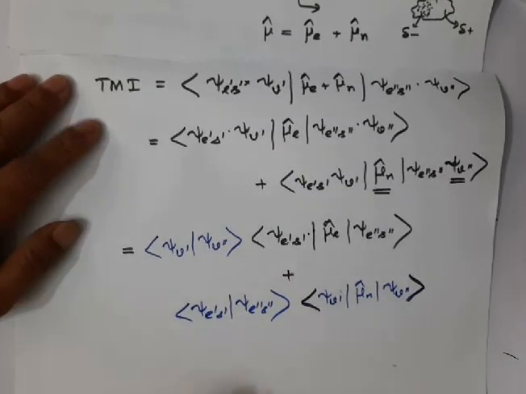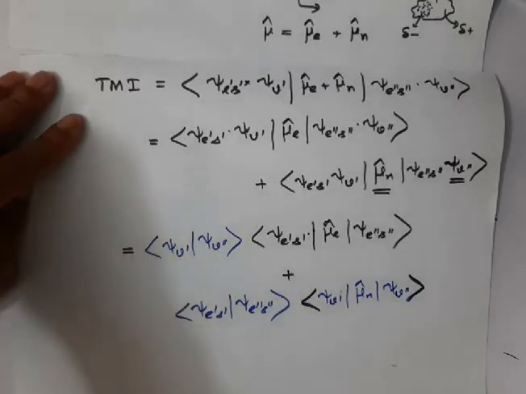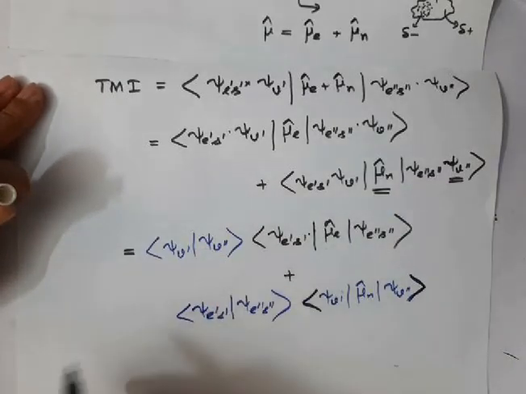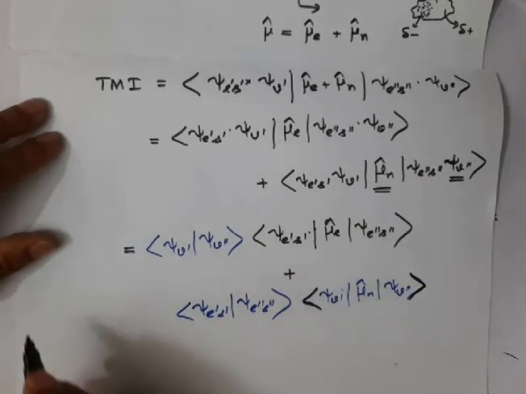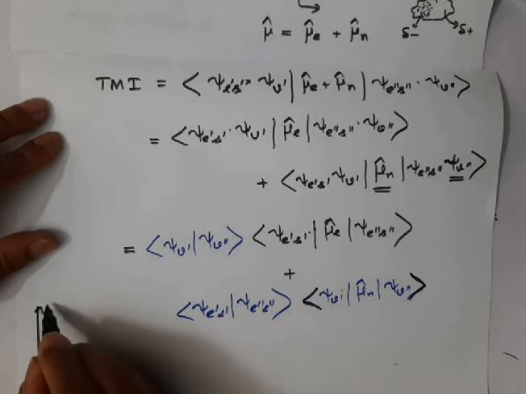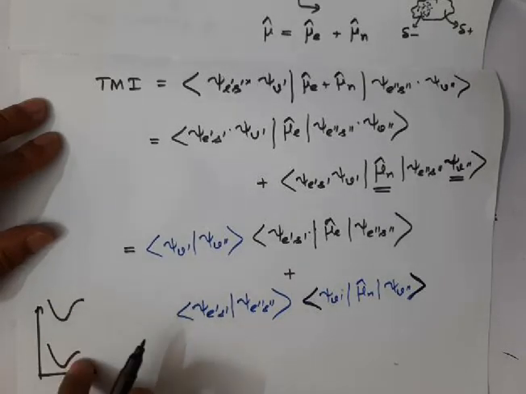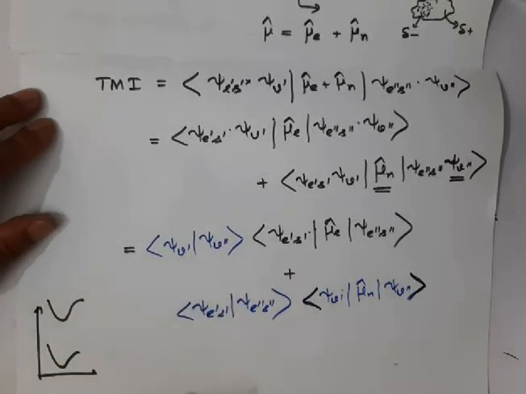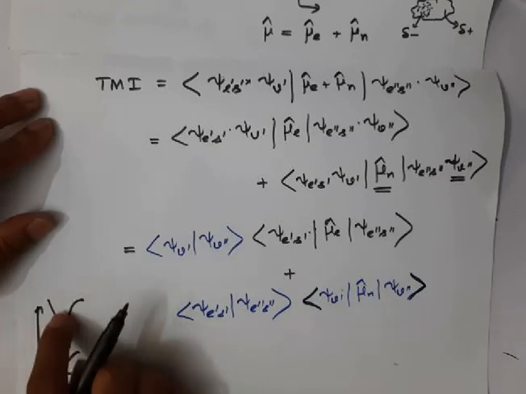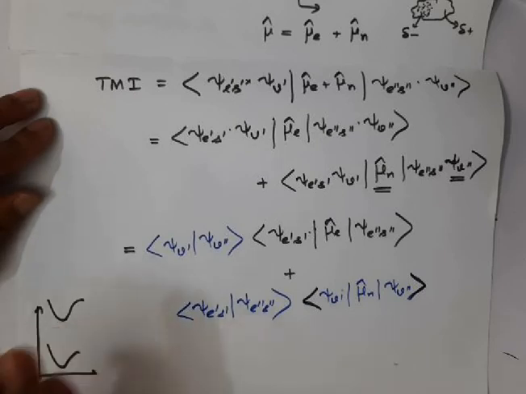Now listen, for a given molecule, two different electronic states have different energy. Suppose in a molecule I have an electronic state here and another electronic state here, so these two electronic states have different energy values. Two different electronic states and their wave functions must be orthogonal for a molecule.